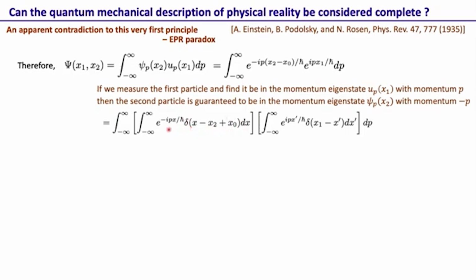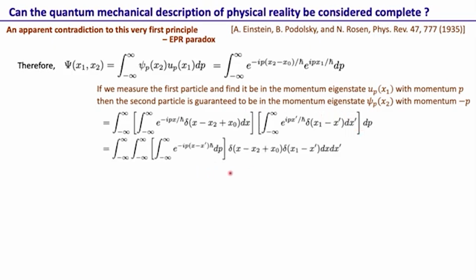We can check that if we integrate over x, the delta function goes away and we replace x by x2 minus x naught. Similarly, e to the i p x1 by h bar can be written as an integral over dx prime in this manner.